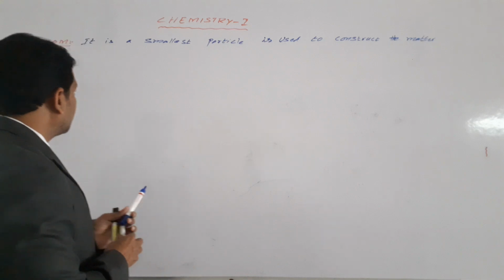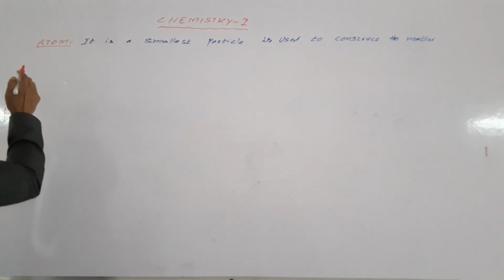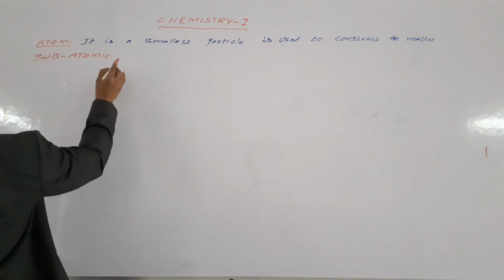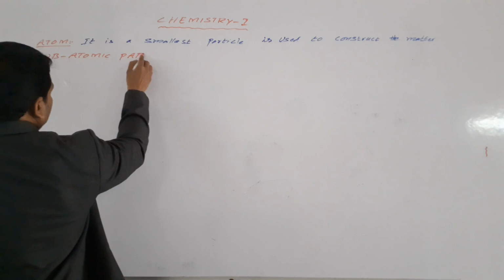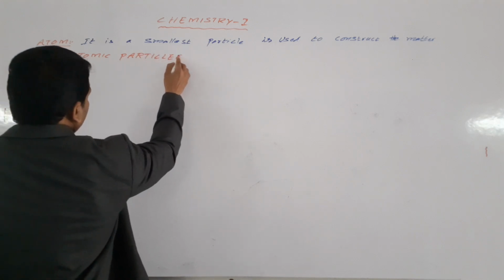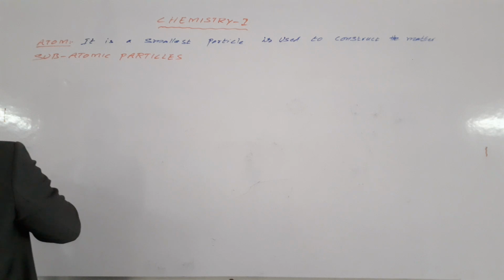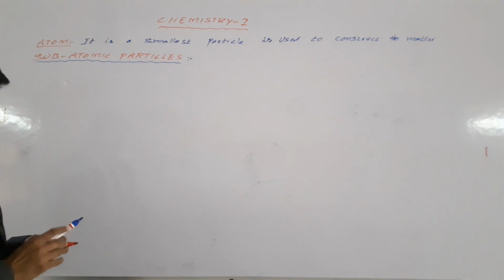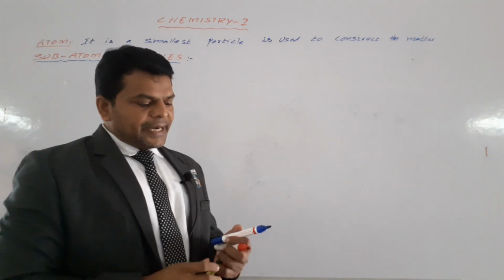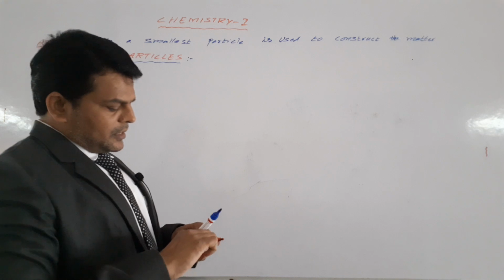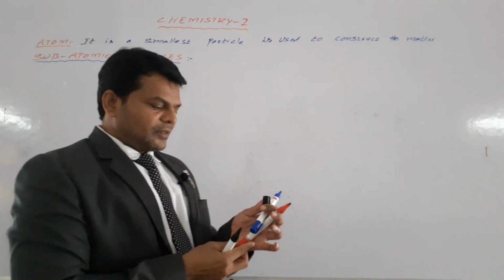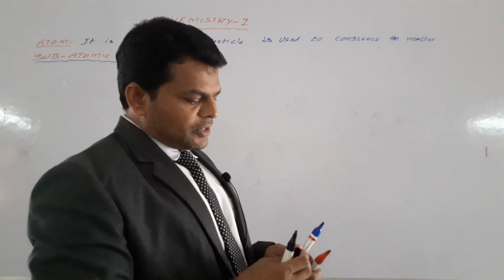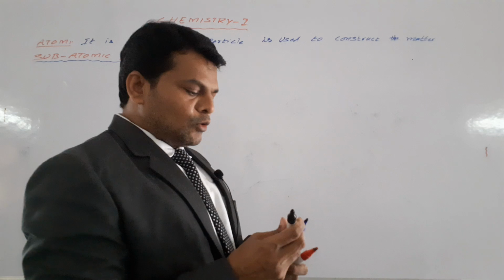Now we are going to discuss some subatomic particles. We have three types of subatomic particles: electron, which has negative charge; proton, which has positive charge; and neutron, which has no charge.